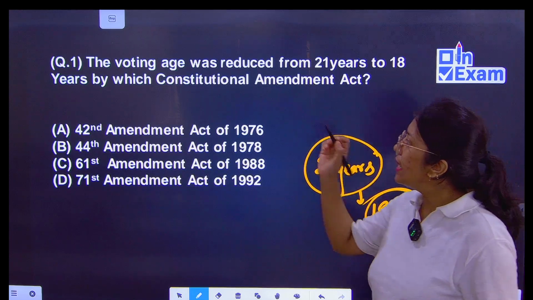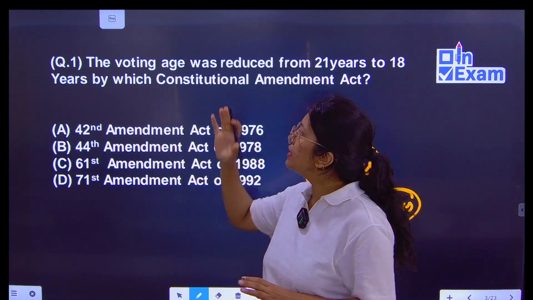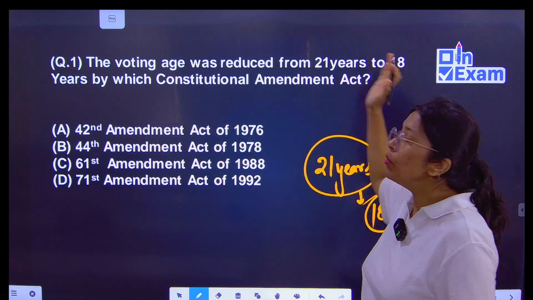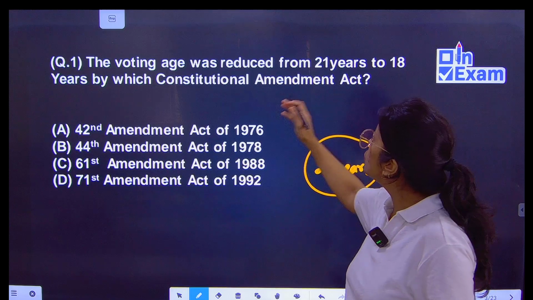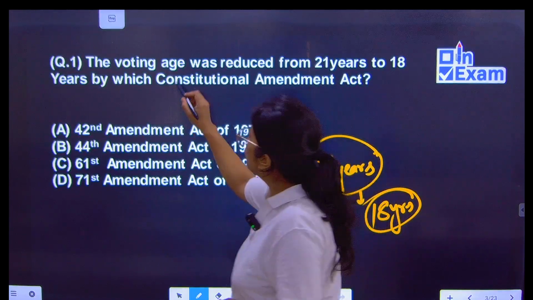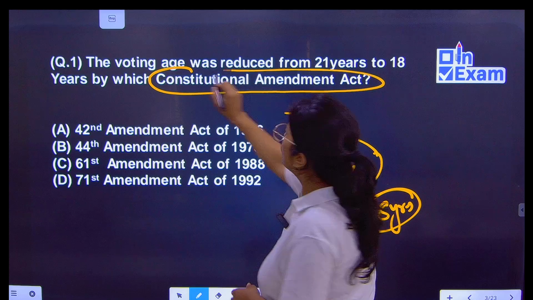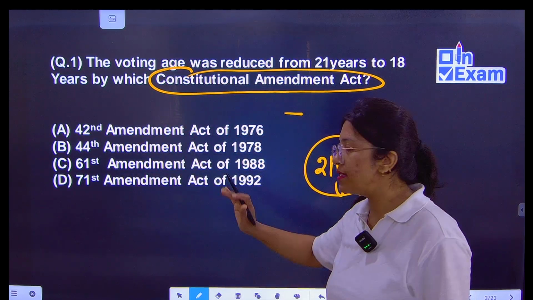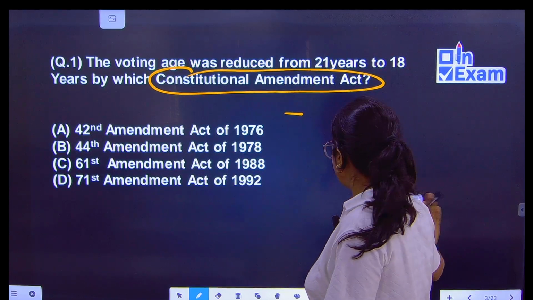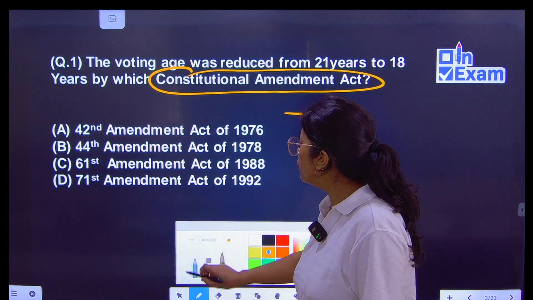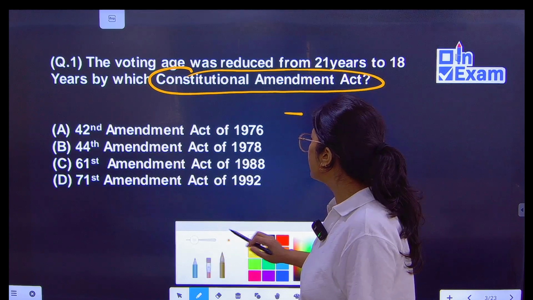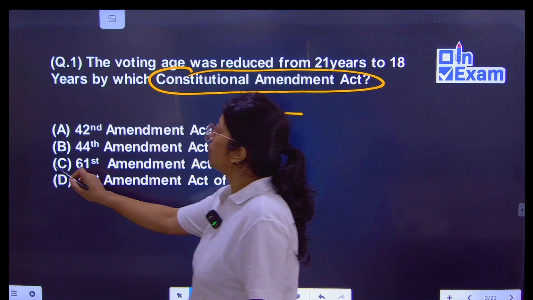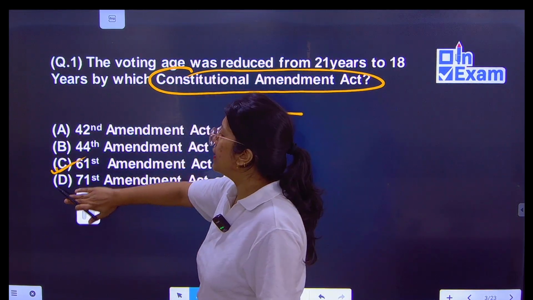So here the question is: the voting age was reduced from 21 years to 18 years by which constitutional amendment act? Which constitutional amendment act reduced the voting age from 21 years to 18 years? The correct answer will be the 61st Amendment Act of 1988. Okay, option C is the correct answer.